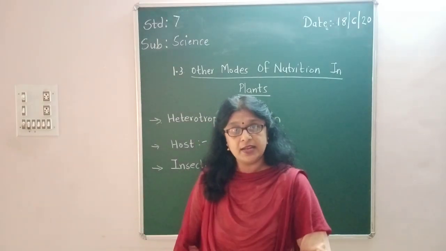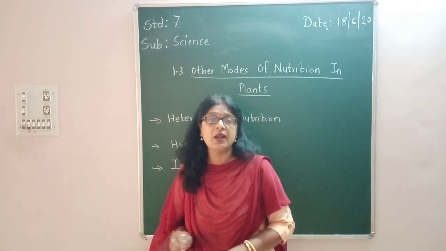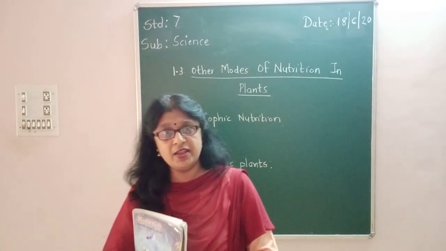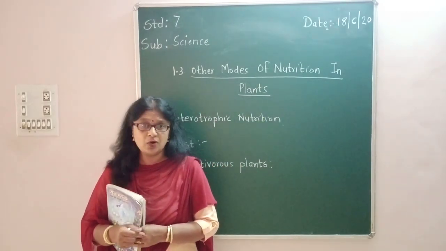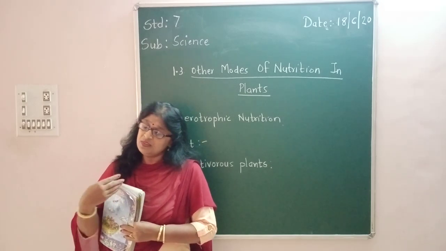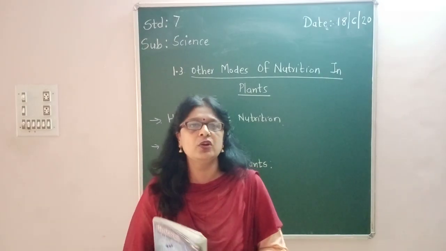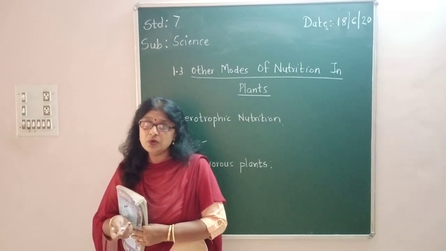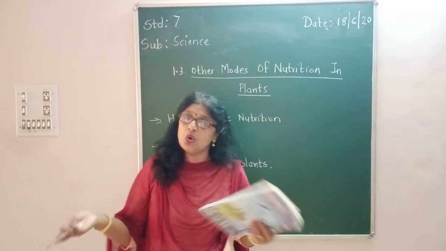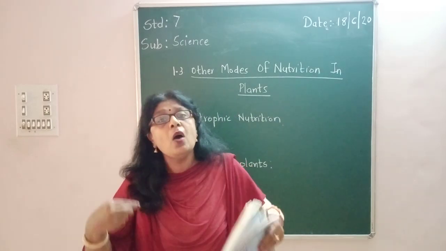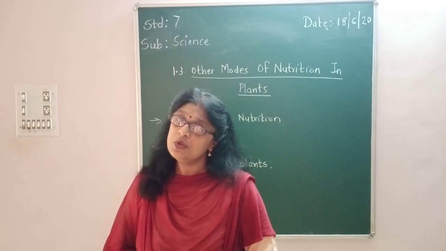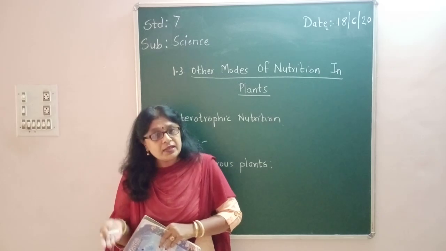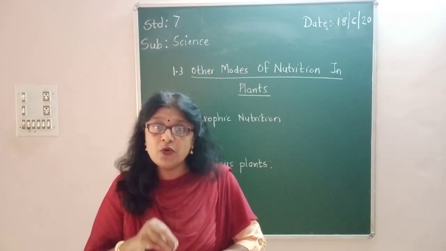Now we studied that in autotrophic nutrition, the plants can prepare their own food. Why can they prepare their own food? Because they have a green pigment, chlorophyll, in them. But there are certain plants which don't have chlorophyll. Then how can they prepare their own food? They will not be able to prepare it because chlorophyll is not there. Then how will they obtain the food? So they will depend on other animals or other plants for their food.